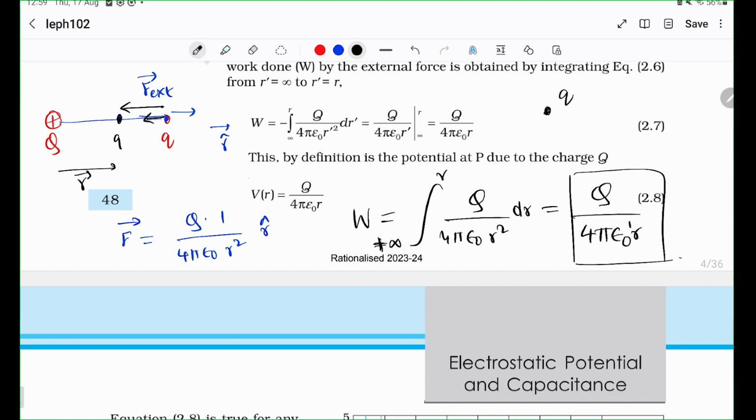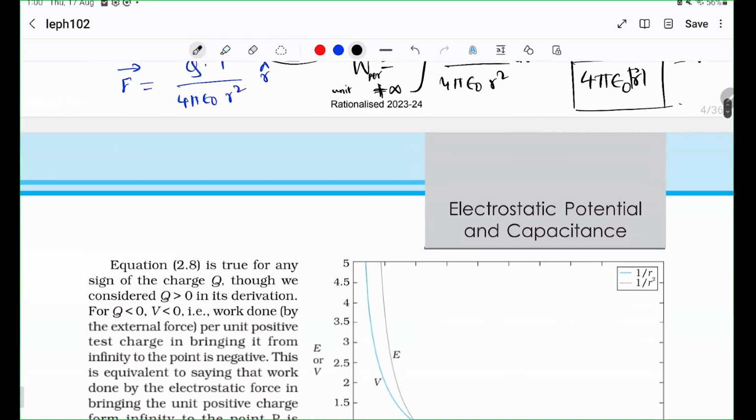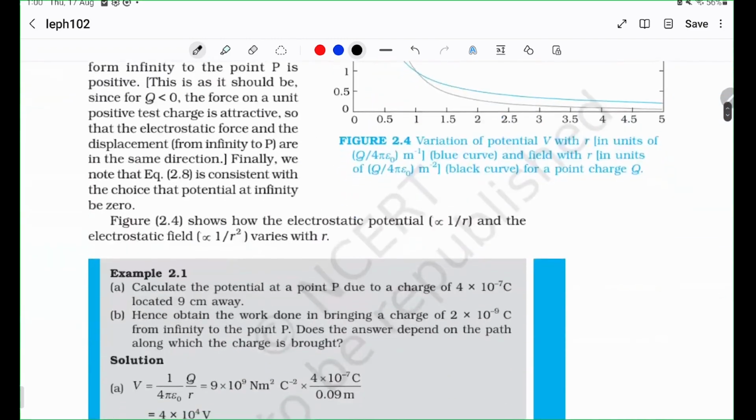Where this is the magnitude of r, just to be clear. So this is the potential energy. This is work done per unit charge, right? Per unit charge. And therefore that is equal to the potential at that point. That is how we define the potential at that point. Just to be clear, there's a negative sign here because the path is not dr minus r cap, it's just dr r cap. So there is a negative sign. That's why you get a positive potential. Okay. So that is how.